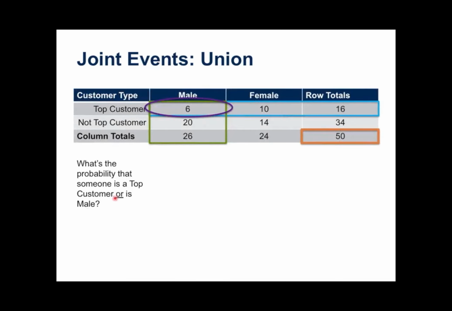So one way of looking at a question like this is in a table. These tables are a very intuitive way of looking at the entire landscape of possible options. We know these to be events of effectively an experiment for probability. So here I have 50 customers in total. And of those 50 customers, some are male and some are female. In fact, I have 26 males, 24 females. And then some of them are top customers and some are not top customers. So I have 16 top customers and 34 not top customers.